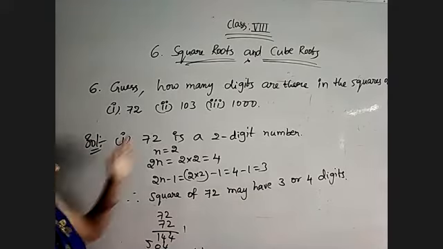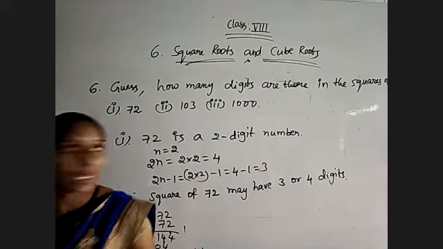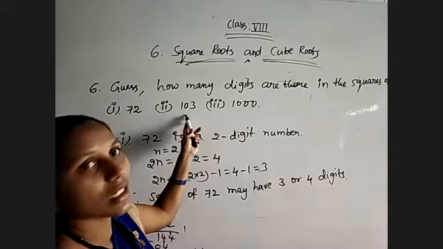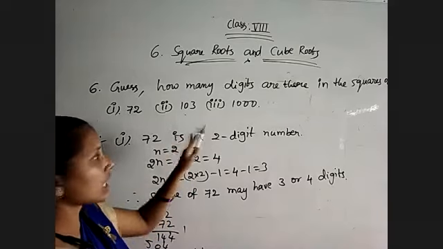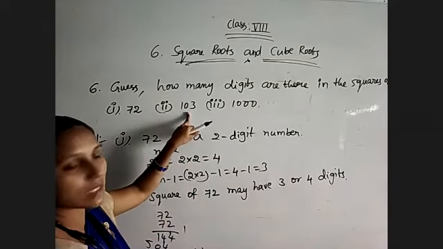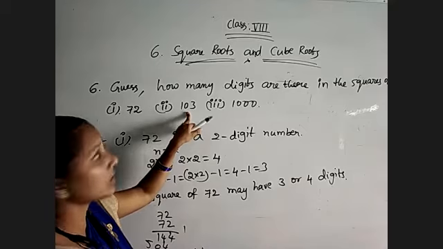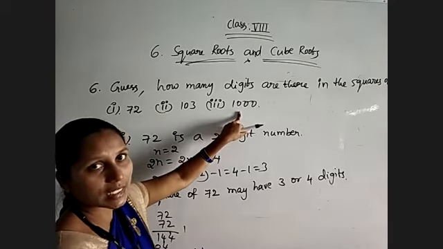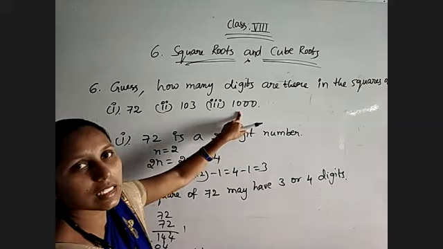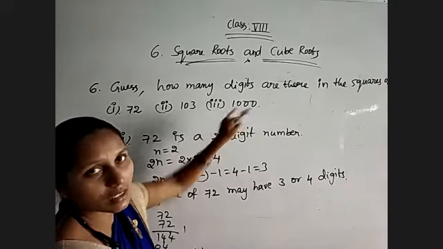Understand? The remaining questions are also like that, because here we are getting n value 3. So 2 3s are 6, and 5 and 6. 5 or 6 digits we will get in its square number. And for 1000 we are having n as 4. So 2 4s are 8. 7 or 8 digits we will get in the square of 1000.